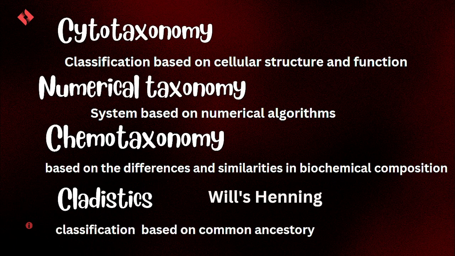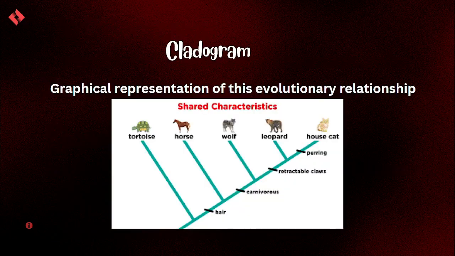And cladistics, which is quite interesting, was developed by Willi Hennig, and here the classification is totally based on common ancestry. Now this is a cladogram, which is a graphical representation of the evolutionary relationship. In this cladogram, you can see the tortoise is separated from the other organisms because they do not possess hair. Next, the horse is separated from the rest because they are not carnivores. And the wolf is separated from the leopard and house cat as they don't have retractable claws. But you can see all these organisms come from a common ancestry.